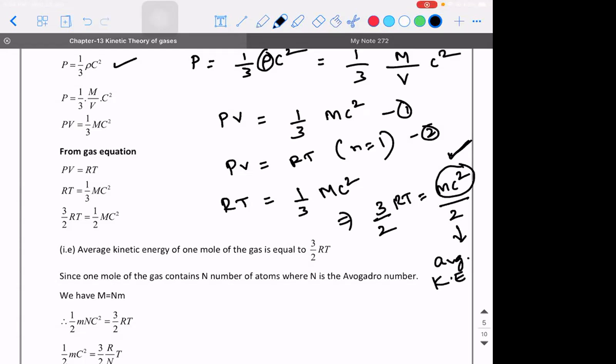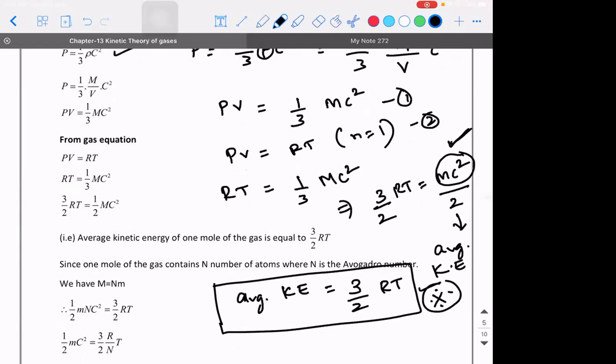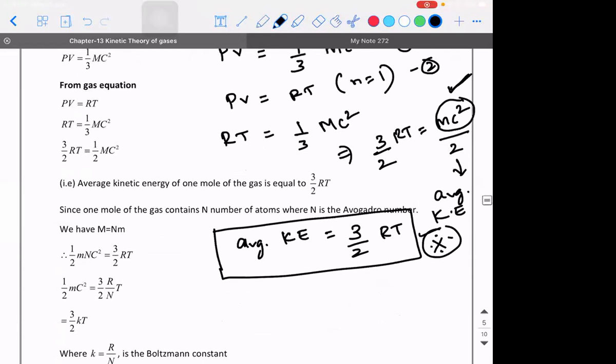This is the average kinetic energy. So the average kinetic energy of a gas molecule is always given by the formula 3 by 2 times R into T, and this is a very, very standard expression.